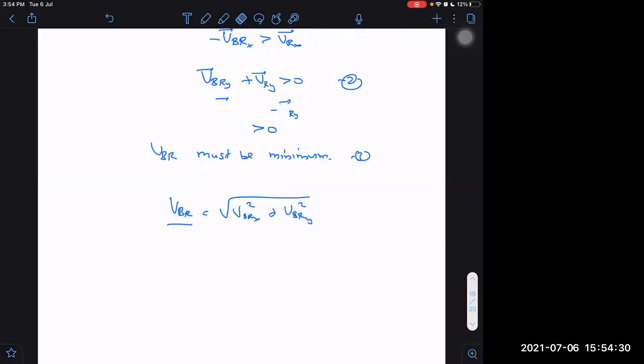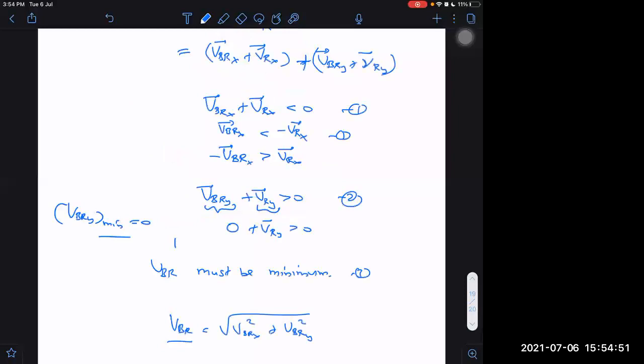In other words, I can make it minimum possible as 0. So VBRY minimum is equal to 0, but VBRX minimum is not 0. What is VBRX minimum? Velocity of boat with respect to river along X, minimum possible, is equal to velocity of river along X.